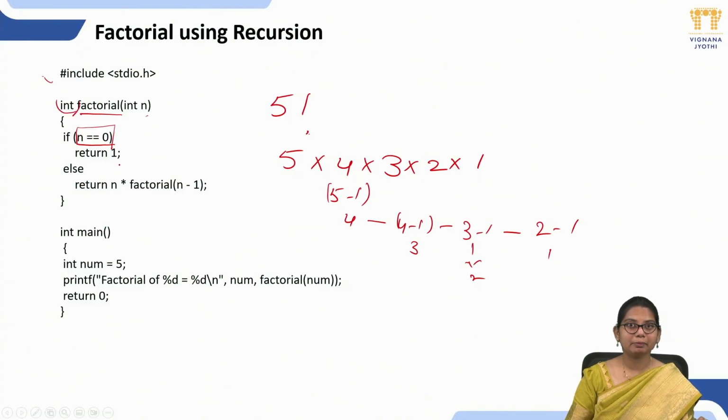If n is not equal to 0, it goes to the else statement, where it returns n into factorial of n minus 1. That means here we are calling our function again with n minus 1.